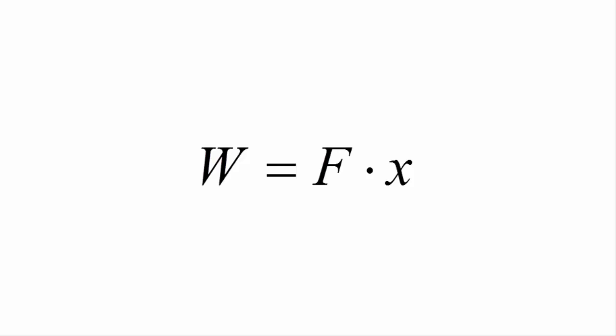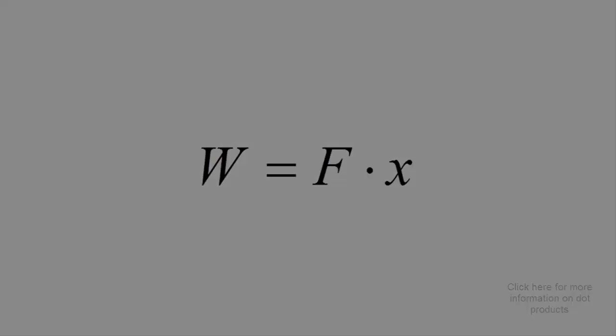The dot between the force and displacement means that this multiplication is a dot product. A dot product is a directional multiplication where the magnitude of the first vector is projected onto the direction of the second vector. Put another way, it is the component of vector 1 along the direction of vector 2 multiplied by vector 2. This is illustrated in the following example.